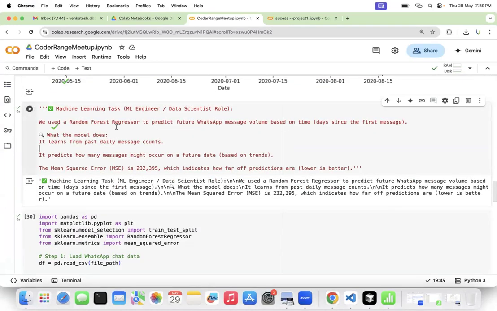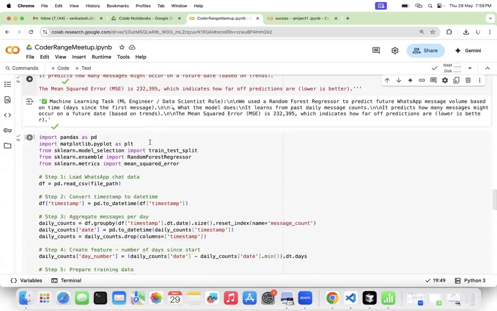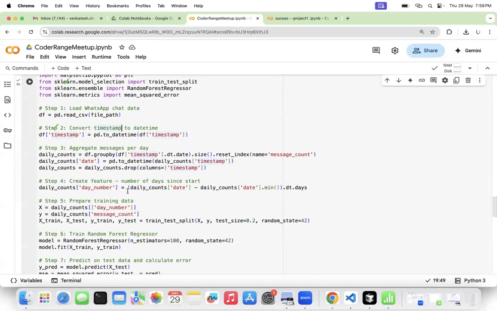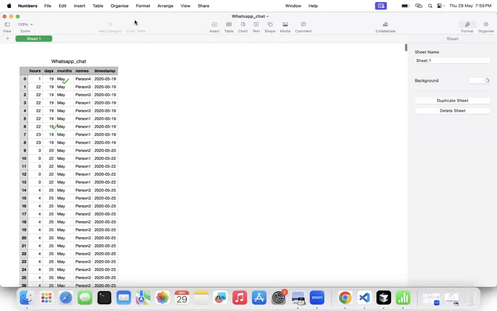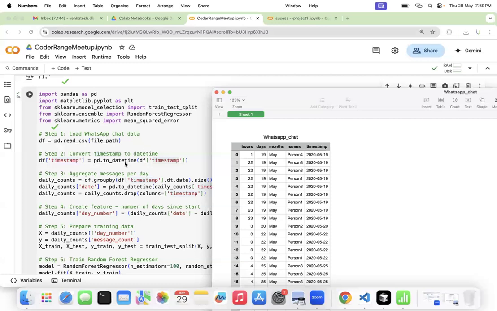We used a random forest regressor to predict the future WhatsApp message volume based on the times and dates of the previous data, right? So how did we do it? We again loaded this WhatsApp data. We used pandas read_csv with the file path. Then we converted this timestamp column, which is here, into datetime and assigned it to this new column. It's the same column, I just changed its type.